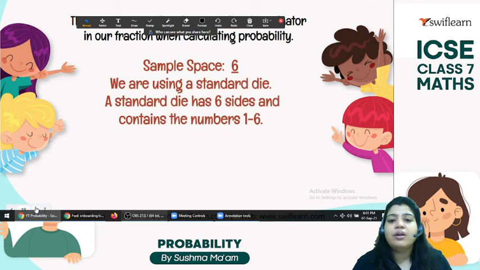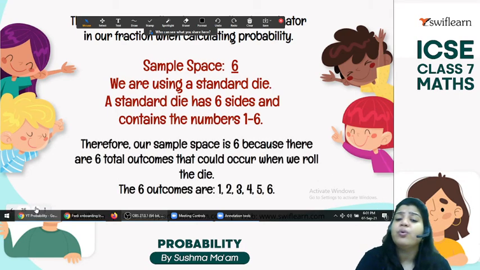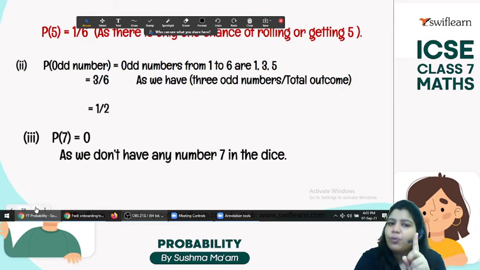Okay. So here the sample space, that is the total number of outcomes, is 6, and the numbers are 1 to 6 only. So there is no 7. Probability of getting 5: we have only one 5, so 1 by 6. Odd numbers, we have 1, 3, 5, so 3 by 6, that is 1 by 2, and 0 for the 7.